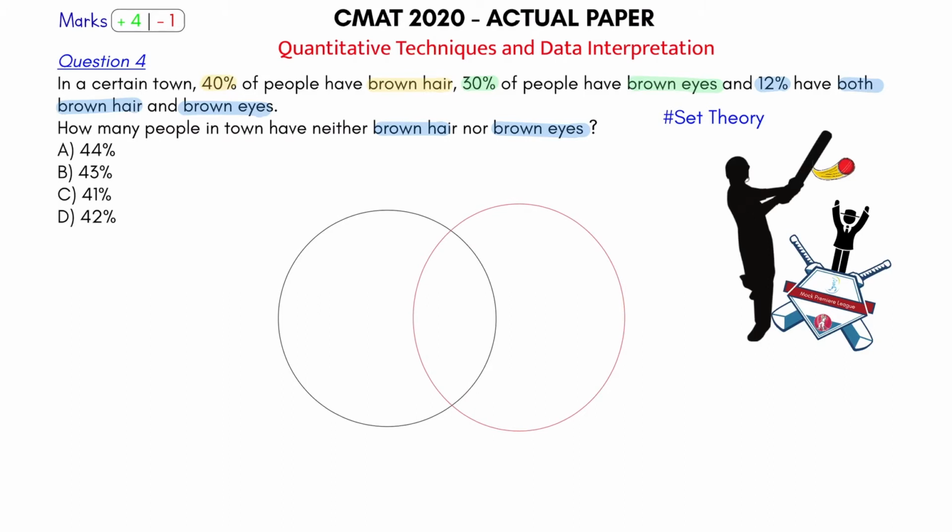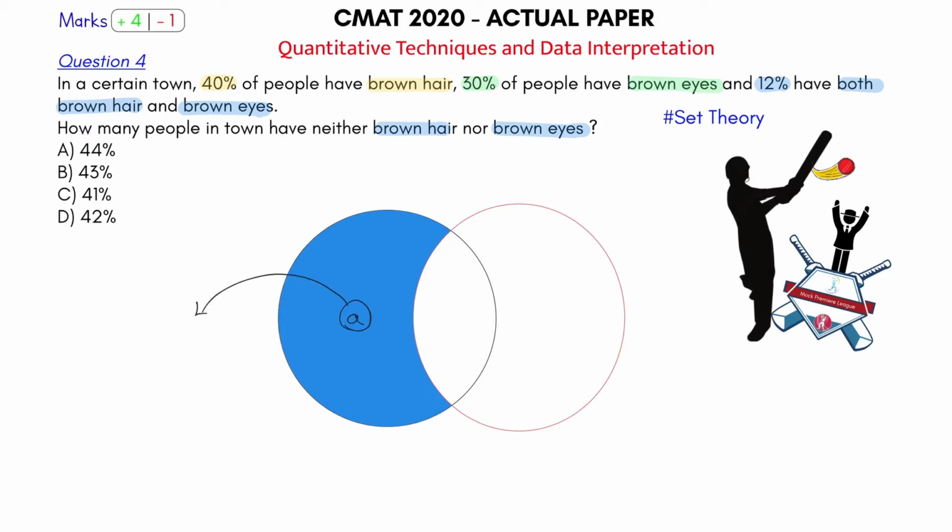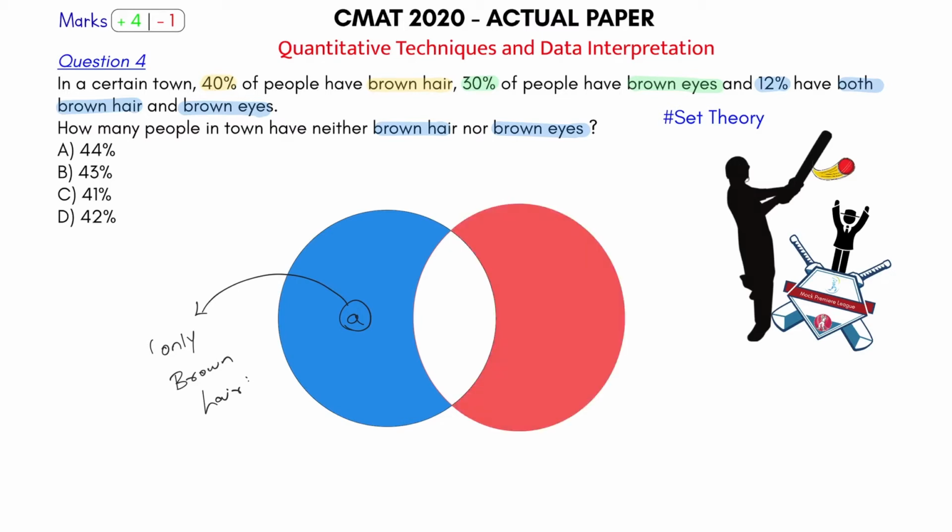This blue color represents people who have only brown hair. So let this be equal to A. This A is equal to people who have only brown hair. That is one quality, that is brown hair. Okay, that's what I write here. Then let us take one more color here, say I put it here as red. This red represents, let it be B, people who have only brown eyes. Only one trait, that is brown eyes. So that's what this is representing.